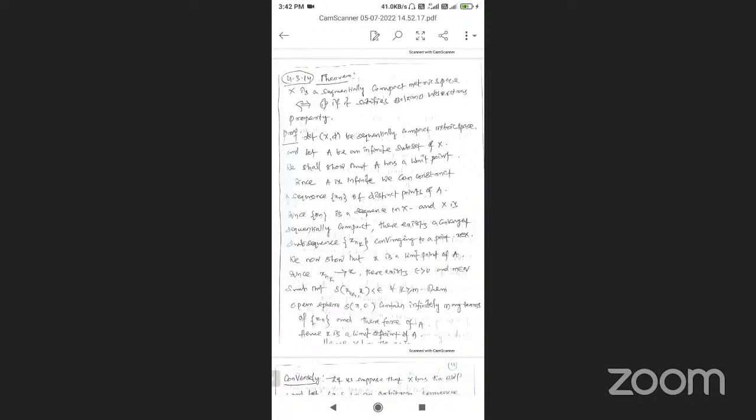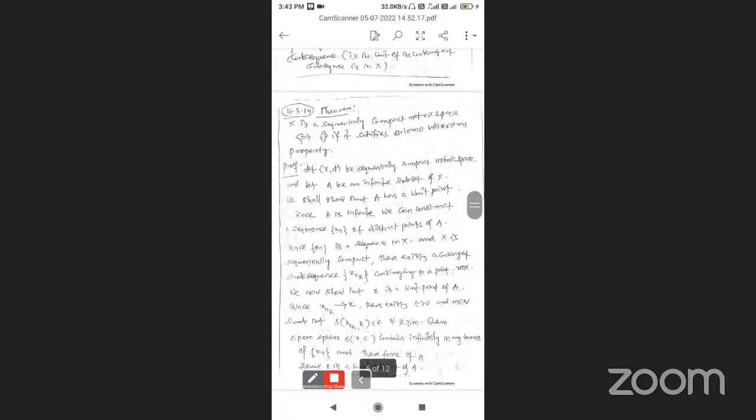If X is a sequentially compact metric space, then we have to prove the Bolzano-Weierstrass property. Conversely, we take the Bolzano-Weierstrass property and prove X is a sequentially compact metric space. The Bolzano-Weierstrass property means every infinite subset of X has a limit point.